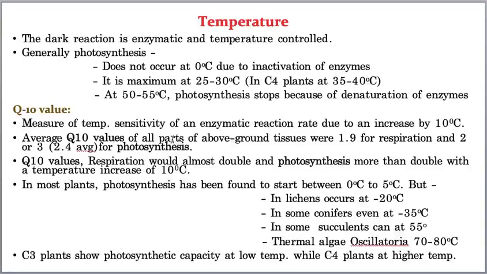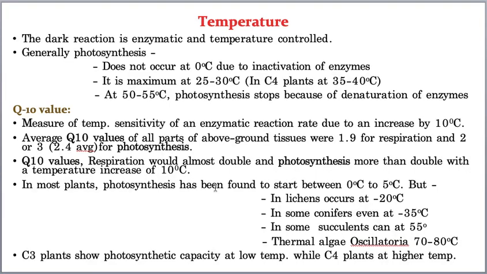Now in most plants, photosynthesis initiates from 0 to 5 degrees centigrade. It starts, please don't get confused. Under 0 degrees centigrade it does not take place, but slowly it increases at 1 degree, 2 degrees, and then the photosynthetic activity slowly starts. Please try to understand my point. At 0 degrees it does not happen at all, but beyond 0, at 1, 2, 3, slowly the rate of photosynthesis starts, right.